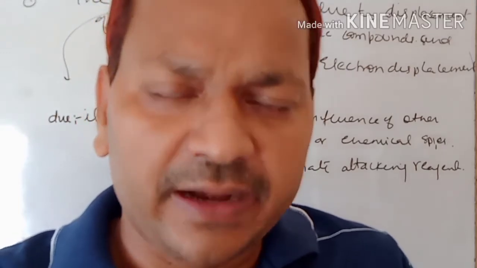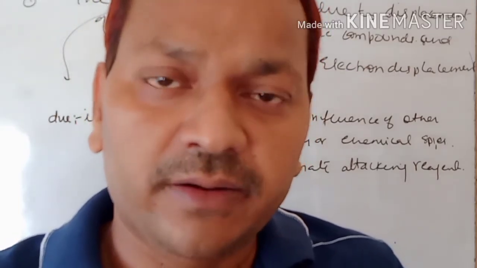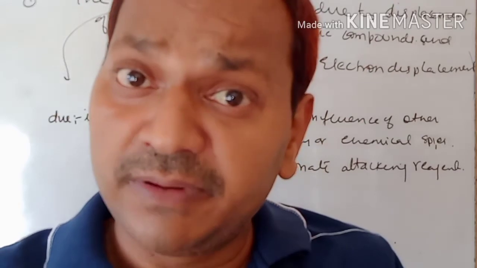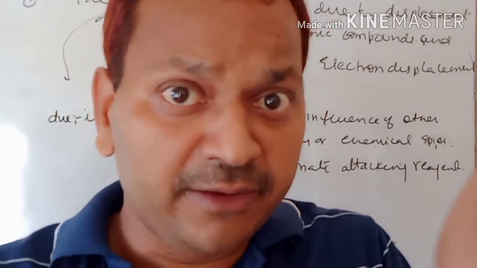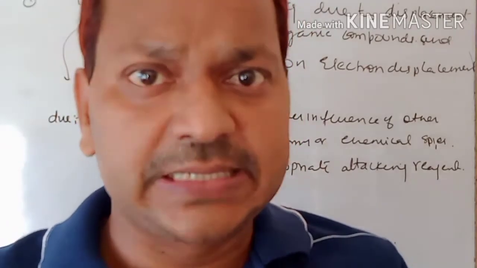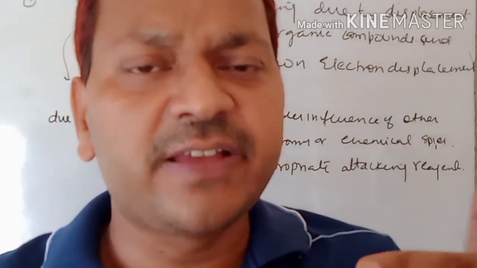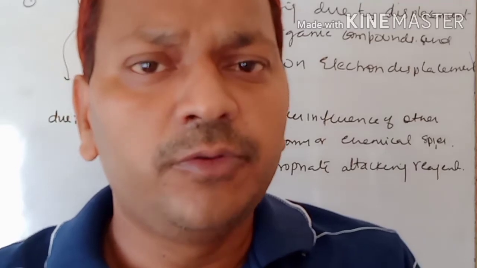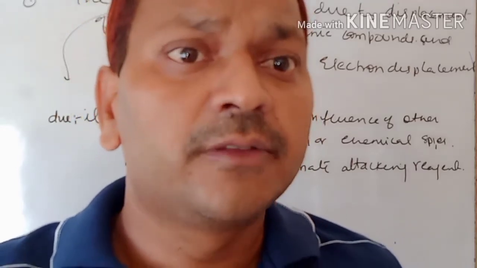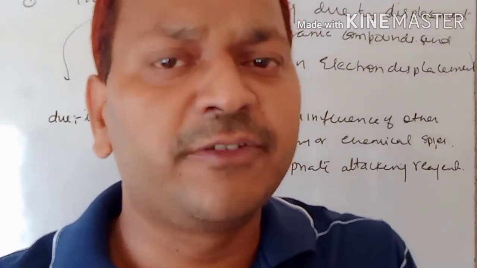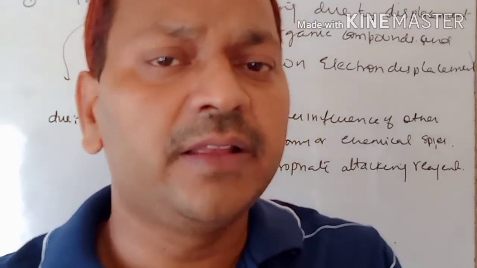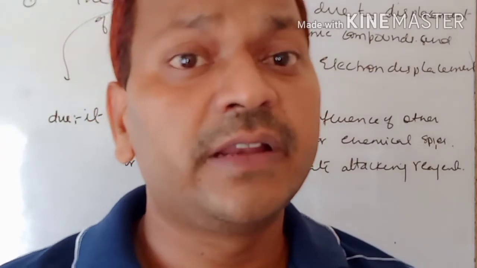Number 1, inductive effect. Number 2, mesomeric or resonance effect. Third one is hyperconjugation or no bond resonance, or Baker-Nathan effect. So these are the names. Now to understand the resonance effect, we should know the concept of resonance also. First make sure of the concept of resonance, then we will study the concept of the resonance effect.